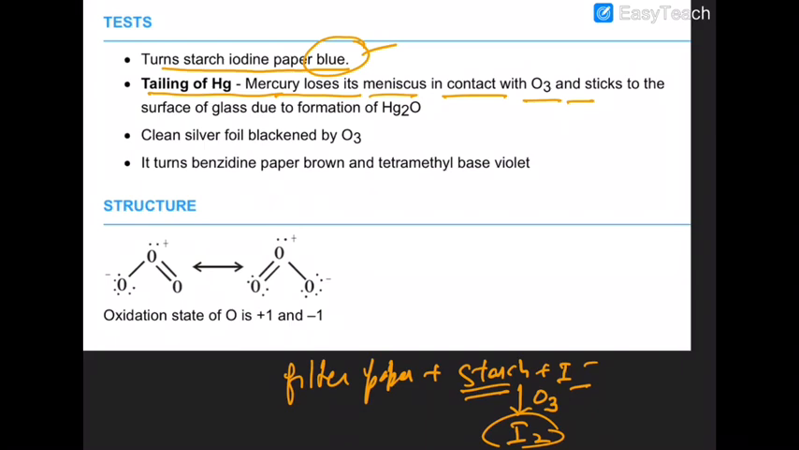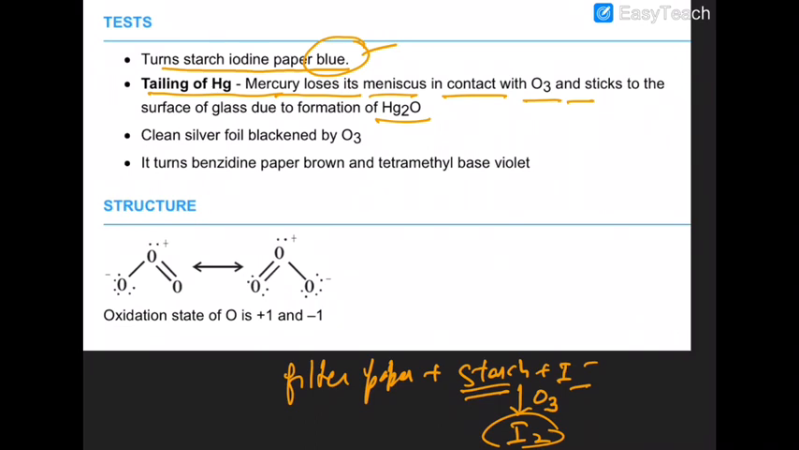The reason being that ozone transforms mercury into mercurous oxide, that is Hg2O, and this is known as tailing of mercury. Mercury does not stick to the glass and is therefore used in thermometers. But the mercurous oxide formed in the reaction dissolves the mercury and it starts sticking to the glass surface. Due to that, it is called tailing of the mercury.